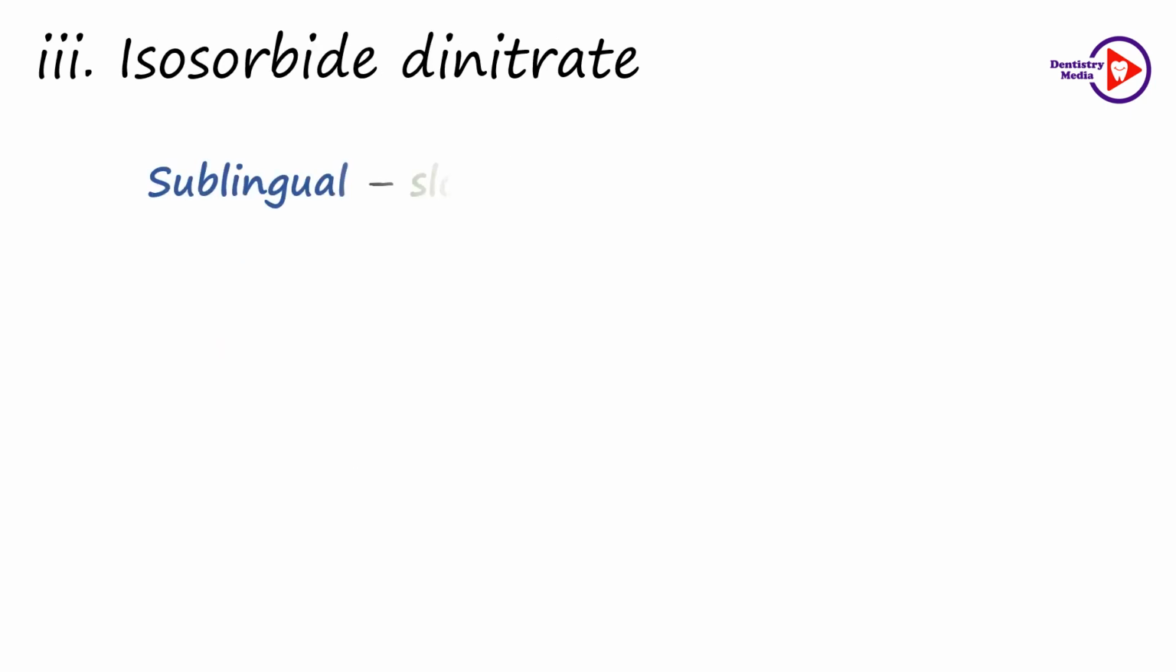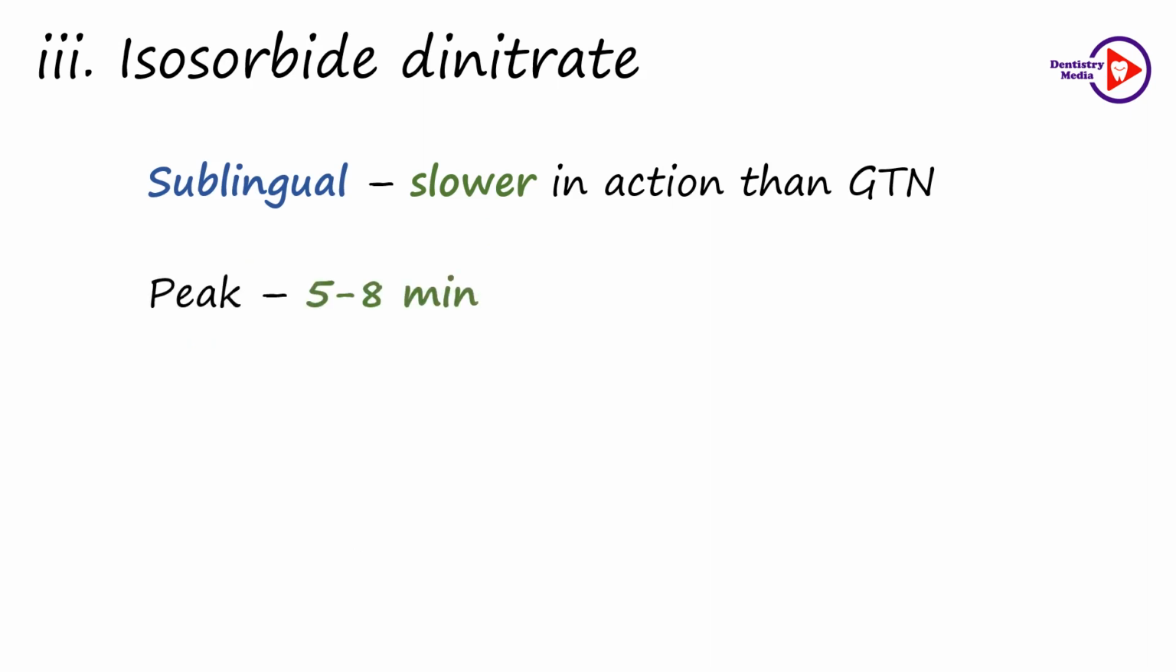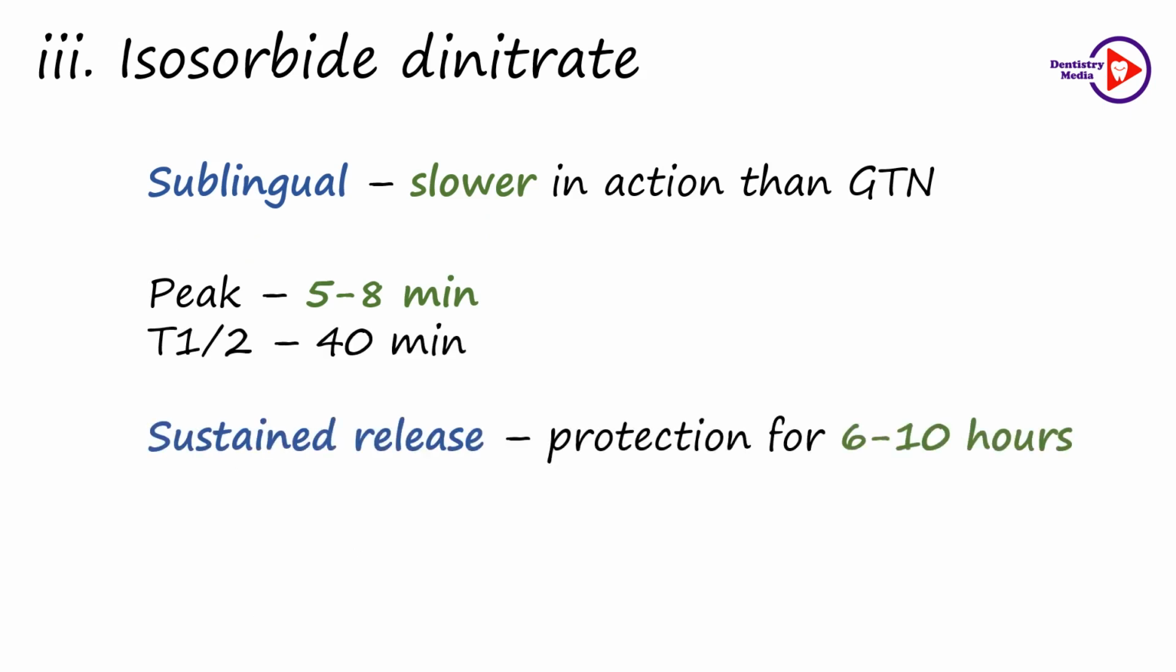The isosorbide dinitrate is slower in action than glyceryl trinitrate when given through the sublingual route. Its peak blood level reaches in 5 to 8 minutes and it has a plasma half-life of 40 minutes. The sustained release formulation provides protection for a duration of 6 to 10 hours.